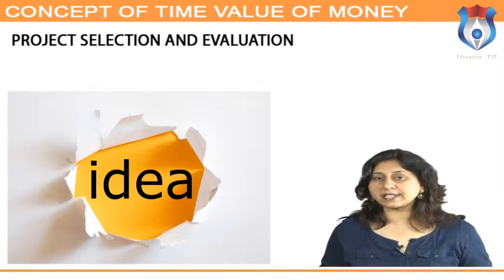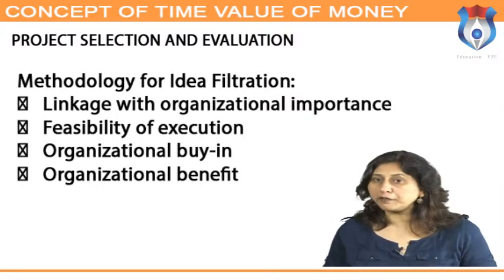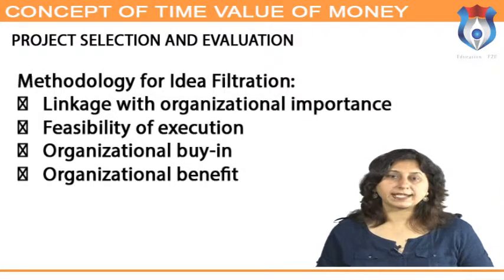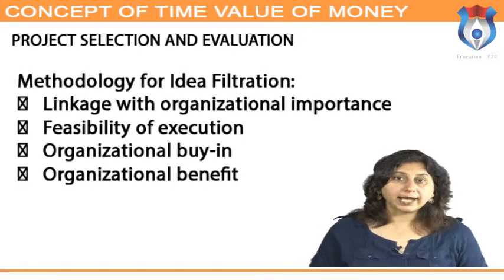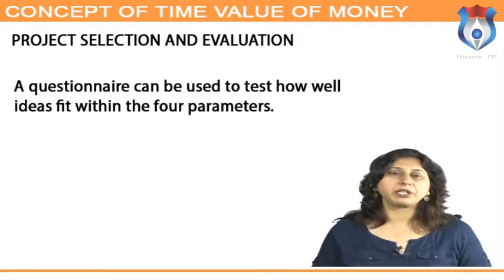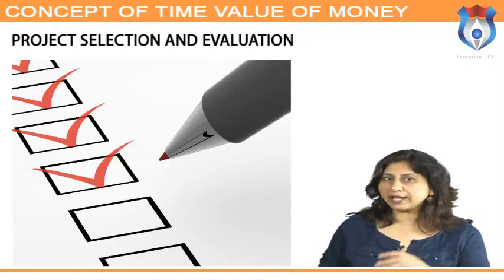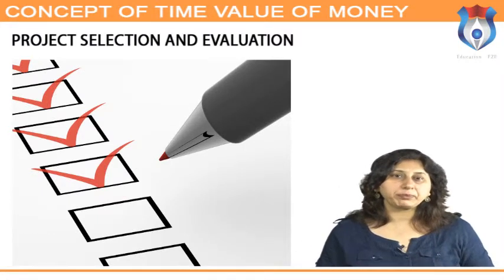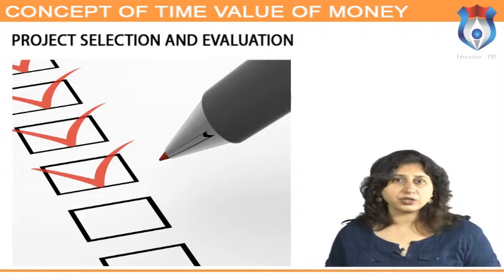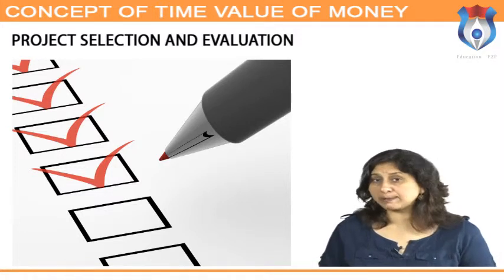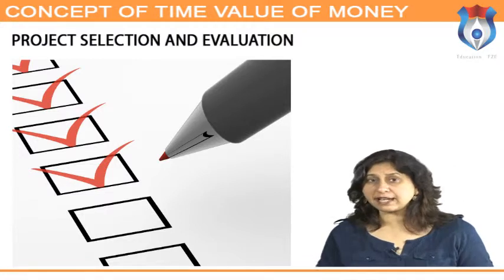To increase the chances of success, all ideas generated for projects need to be evaluated on 4 parameters: linkage with organizational importance, feasibility of execution, organizational buy-in, and organizational benefit. A questionnaire can be used to test how well ideas fit within the 4 parameters. For example, linkage with organizational importance. Is the idea linked with the business objective and priorities of the organization? Is the idea linked with the process-specific pain? Is the idea linked with internal performance measures or a service level agreement with a customer?